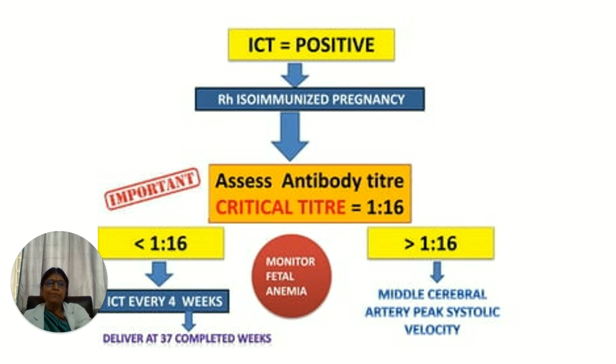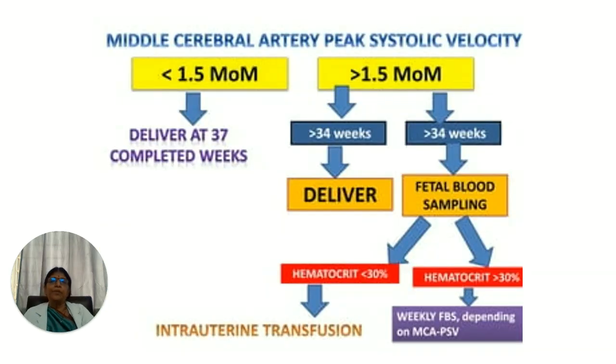This is called MCA PSV. So this middle cerebral artery peak systolic velocity, if it is less than 1.5 multiples of median, then we deliver at 37 completed weeks. If it is more than 1.5 multiples of median, you can wait till 34 weeks and deliver, or after 34 weeks we do a fetal blood sampling.